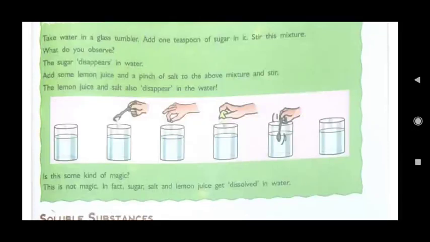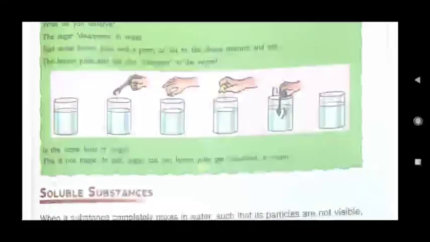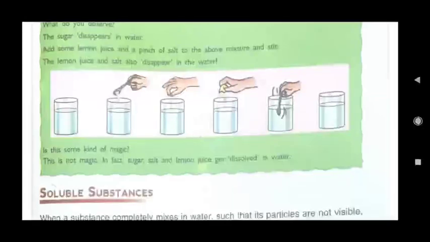Then what do you observe? Can you see sugar? No. The sugar disappears in water. You cannot separate it. After mixing sugar into water, you cannot separate it once again because it has been dissolved in water. Add some lemon juice.